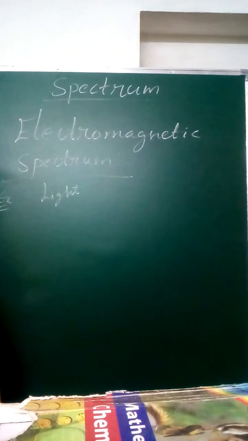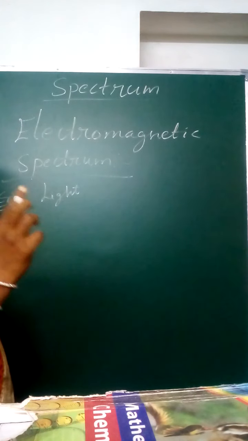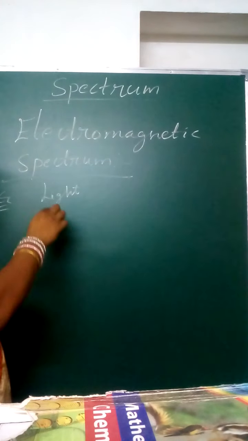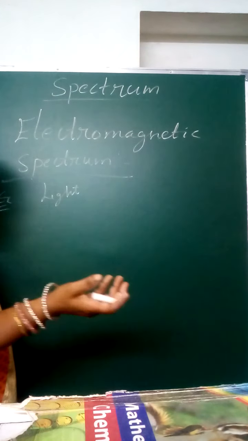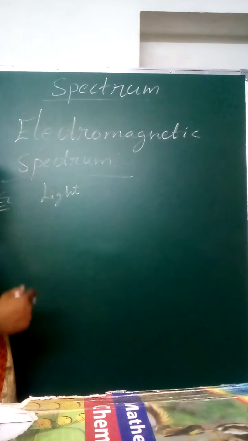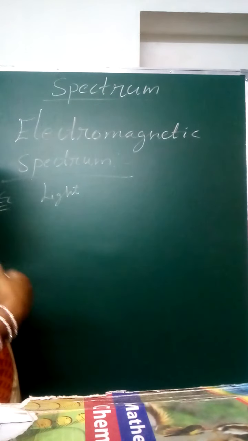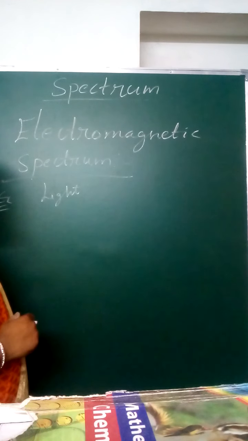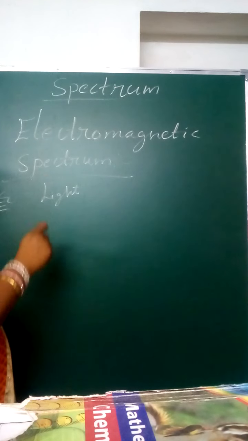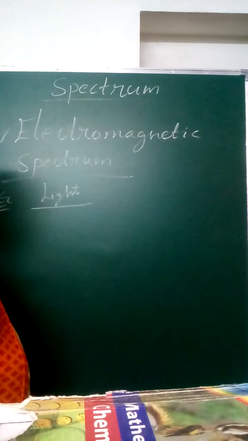Light is an electromagnetic spectrum. How, madam? Is there any electricity or magnetic field in light? Yes, there is electric and magnetic energy in light. Now we prepare electricity by using sunlight, solar electricity. And when electricity passes anywhere, a magnetic field is formed around it. We learn this in the electricity lesson. So light is the electromagnetic spectrum.